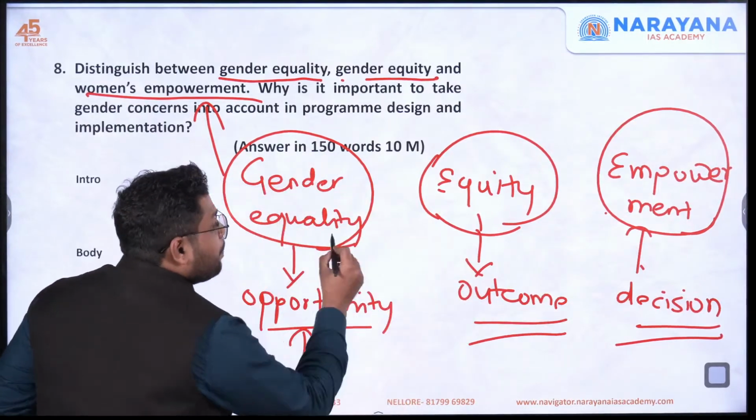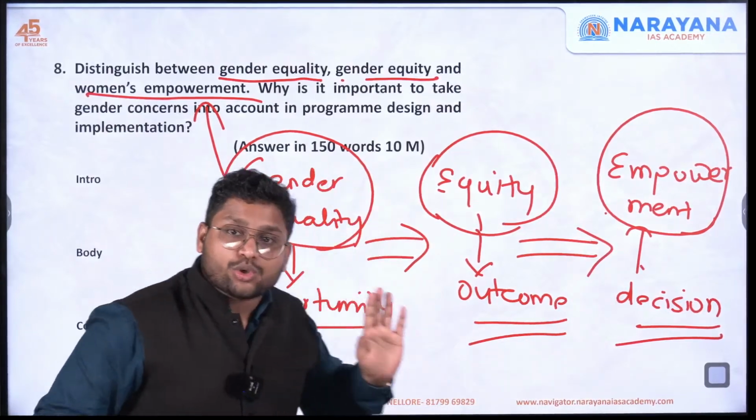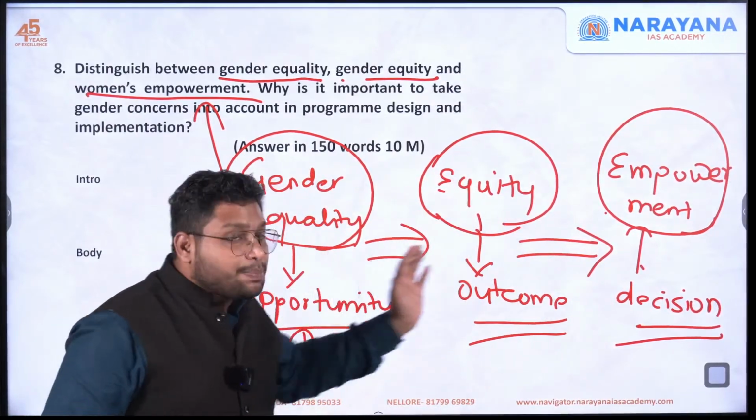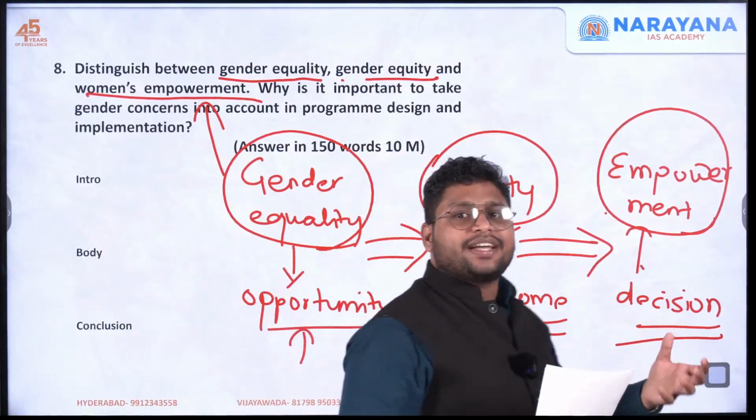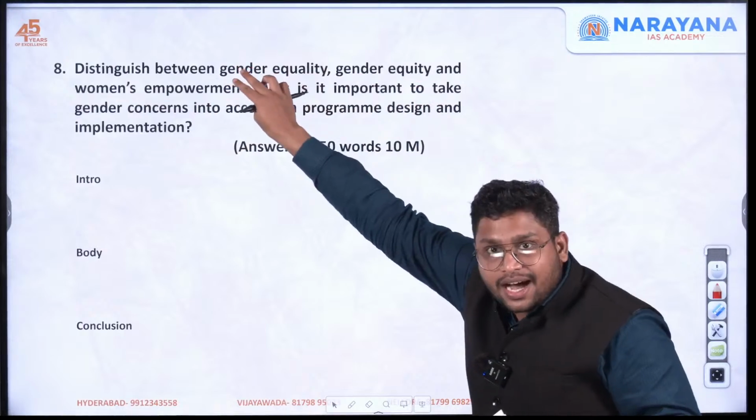This is the process, or we can say the transition, where we want our society to move ahead. This is the progression. You can show this with a diagram or you can also mention it directly. So this is the first aspect.